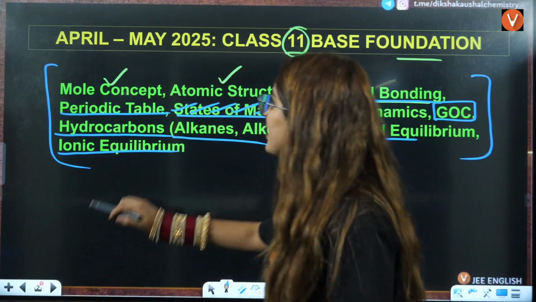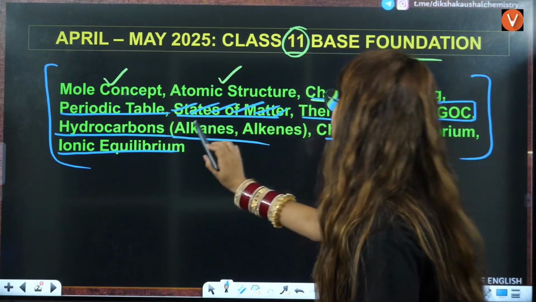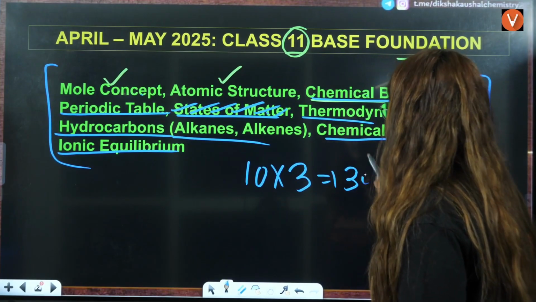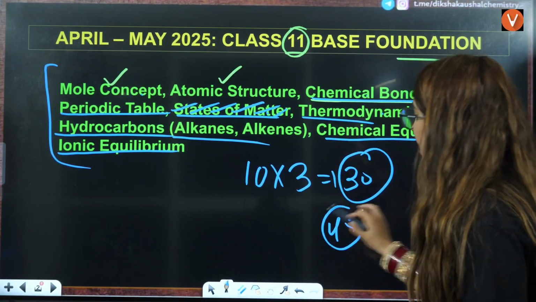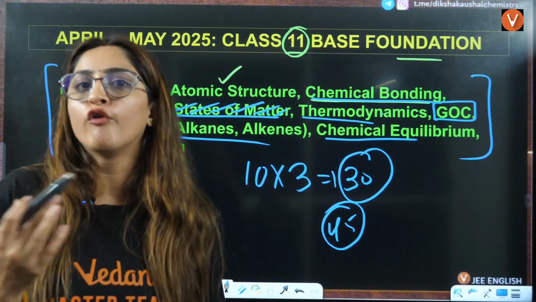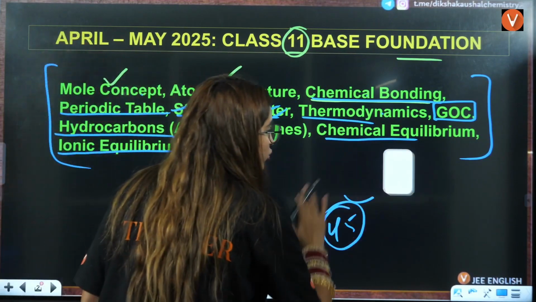So now here, how many chapters do you have? 1, 2, 3, 4, 5, 6, 7, 8, 9, 10. 10 chapters, 3 days each, that's still 30 days, and I have given you 45 days here. So easily, even if some chapters are taking you 4 or 5 days, even then you can complete this, right? So that is a practical thing to do, right?